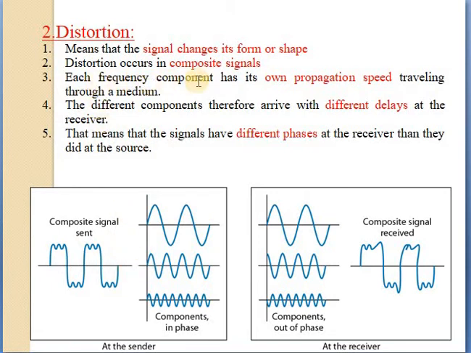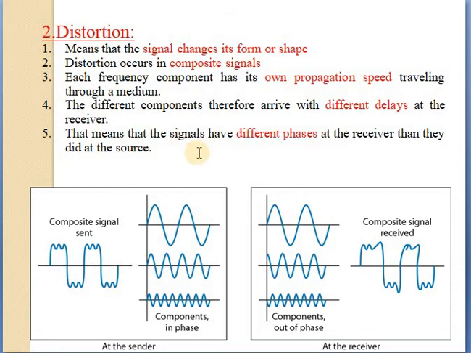Each frequency component has its own propagation speed traveling through the medium, and the different components therefore arrive with different delays at the receiver end.